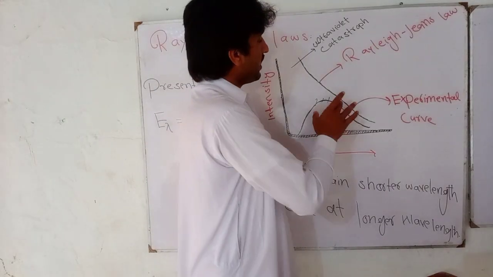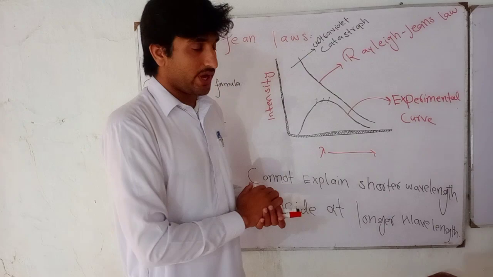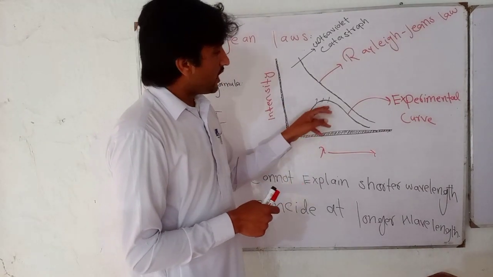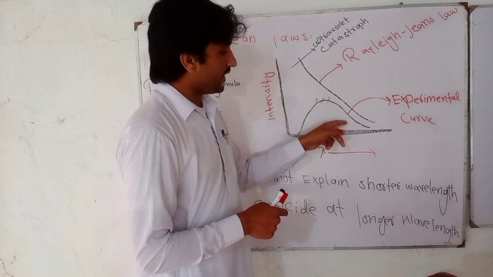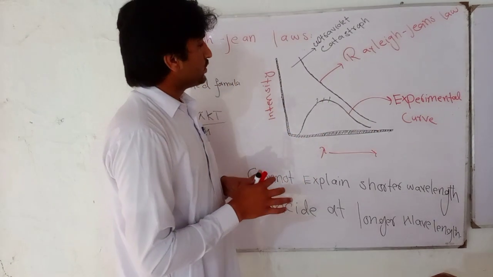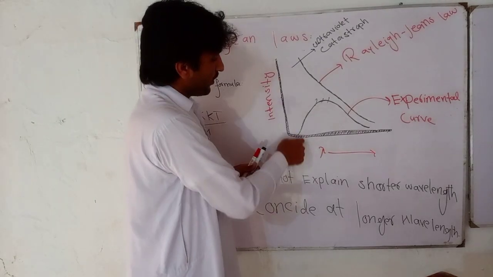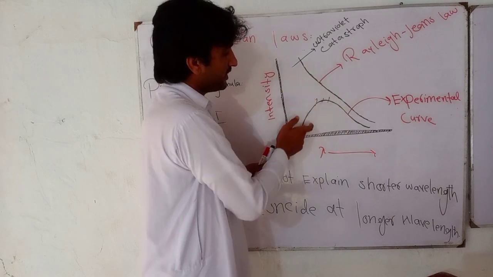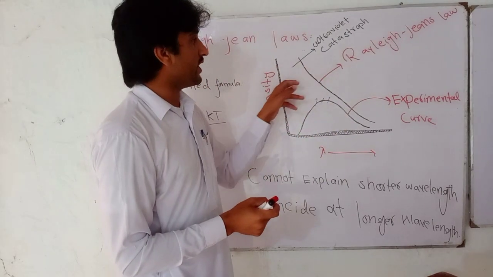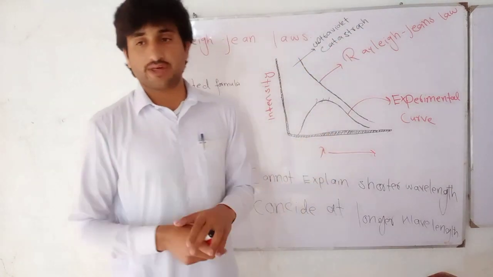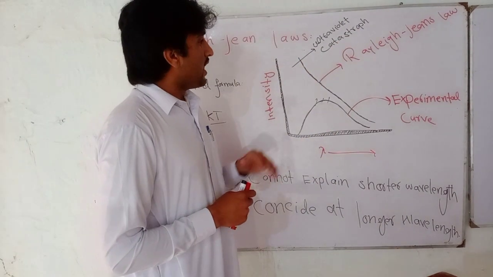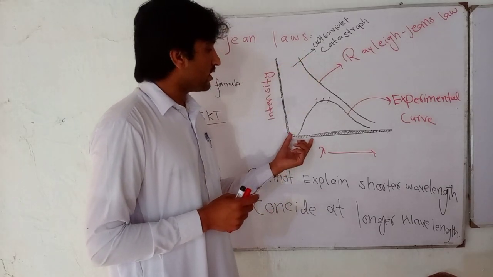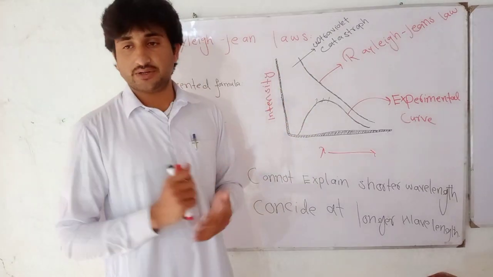When Rayleigh-Jeans law presented a formula and got a curve, this curve was different at shorter wavelength but coincided at longer wavelength. So at the shorter wavelength, the Rayleigh-Jeans curve does not coincide with the experimental curve. This prediction is known as the ultraviolet catastrophe. Ultraviolet catastrophe means that at small wavelength a huge amount of radiation is emitted.